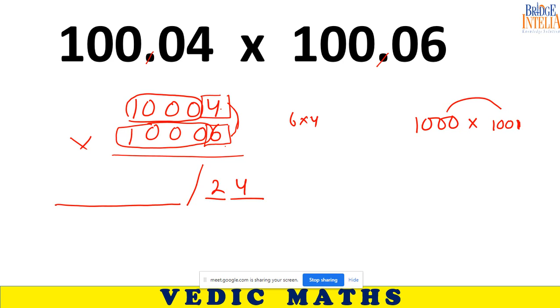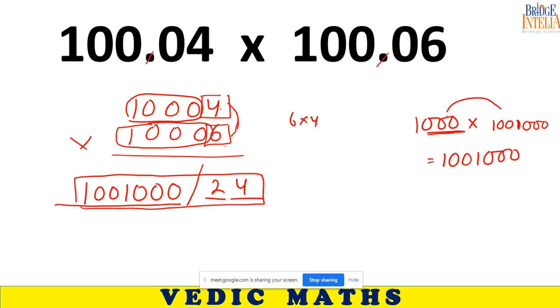If you multiply 1000 with 1001, effectively you are adding 3 zeros. So if you ignore the decimal, the answer comes out to be 1001000, but you have ignored the decimal for your convenience.